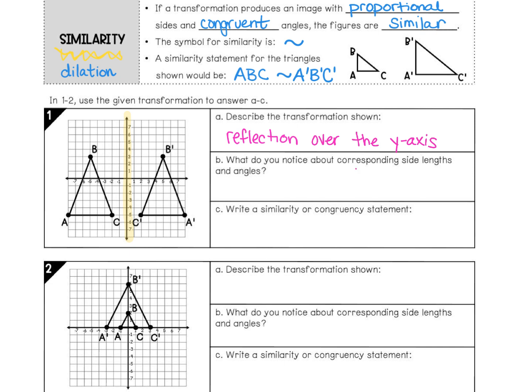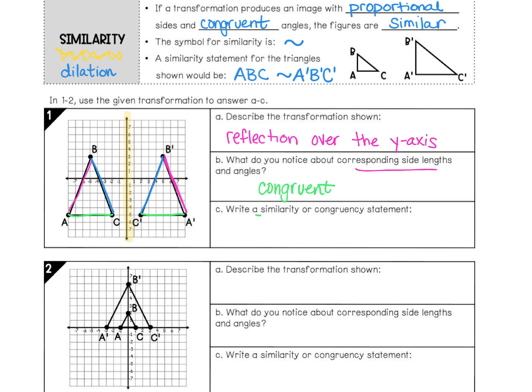The corresponding side lengths, so this side length corresponds to this side length right here. AB corresponds with A prime, B prime. BC corresponds with B prime, C prime, and then AC corresponds with A prime, C prime. All of these sides are congruent, which means they're the same length.